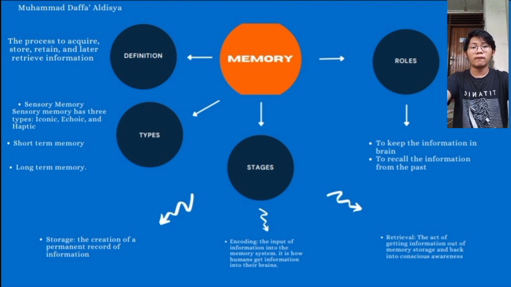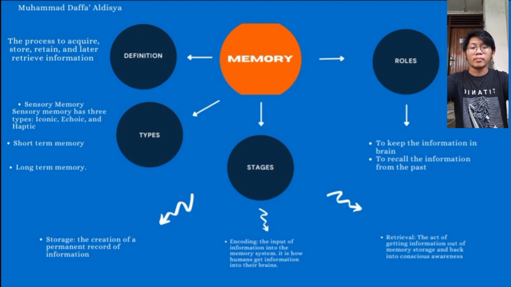The next type of long-term memory is implicit long-term memory. Implicit long-term memory is formed unconsciously and can have an impact on how a person thinks and acts. When learning motor skills like walking or riding a bike, implicit memory often comes into play. If you learn to ride a bike at the age of 10 and only pick it up again at the age of 20, implicit memory will help you remember how to ride it.